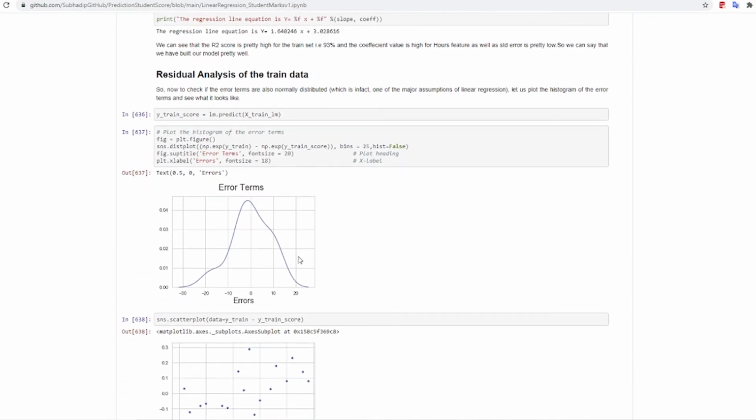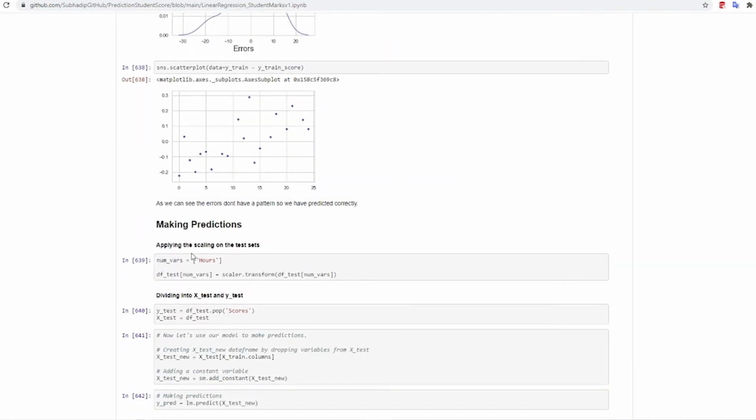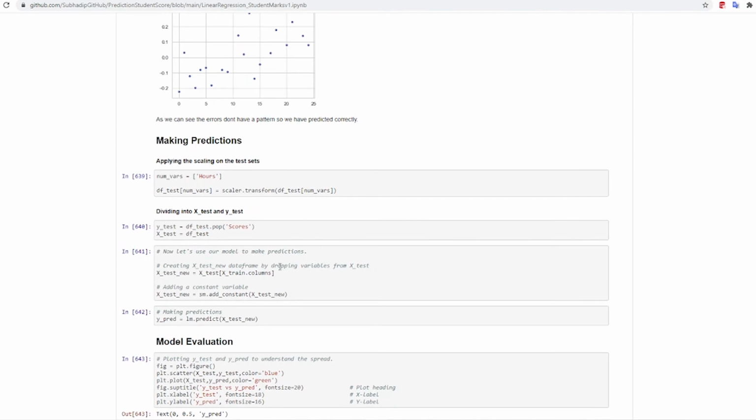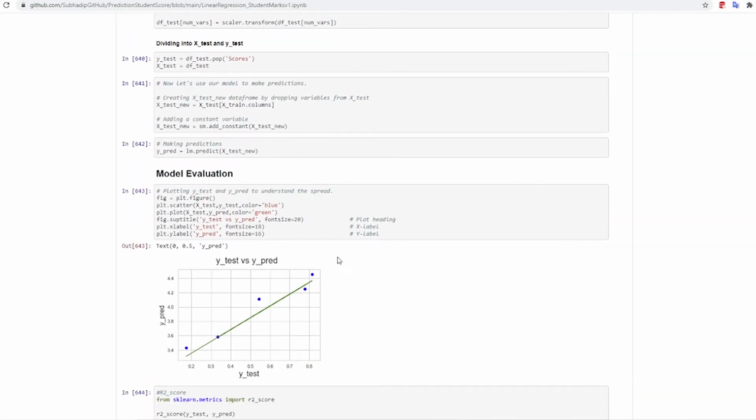Did a residual analysis, and it can be seen that the error term is normally distributed, so the model is good. Then we made a prediction on the test set, did a model evaluation, and the line seems to be pretty good and the actual values are pretty close by.